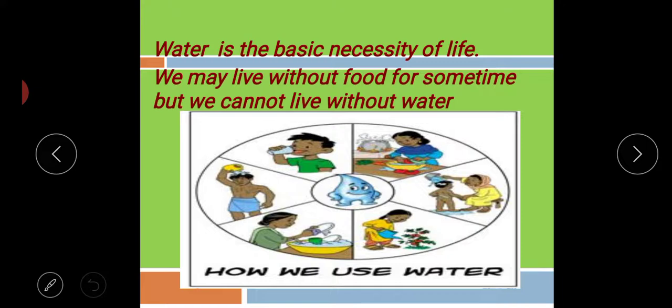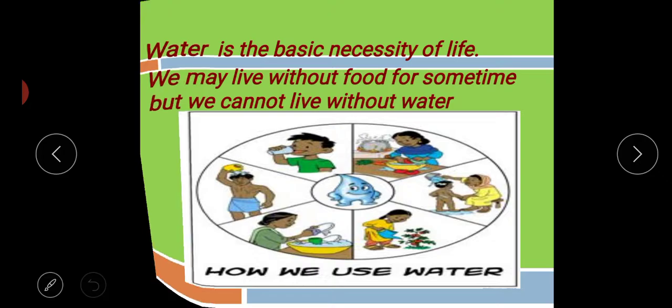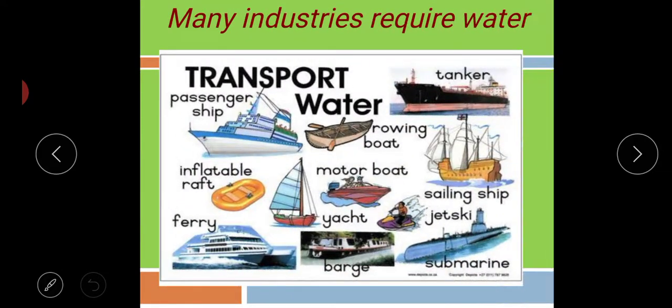It is necessary for us, and for plant life also. Now see, many industries require water. They need it in their industries, and to transport things through water also. Now see, these are all water transport.